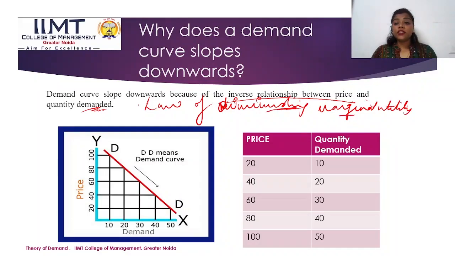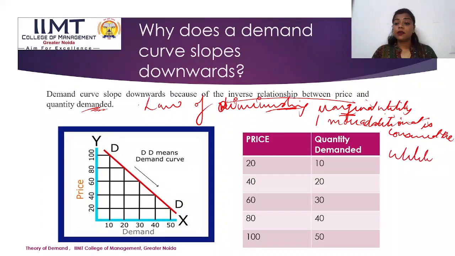What is diminishing marginal utility? It says as one more additional unit is consumed, the satisfaction, the utility decreases. Right?